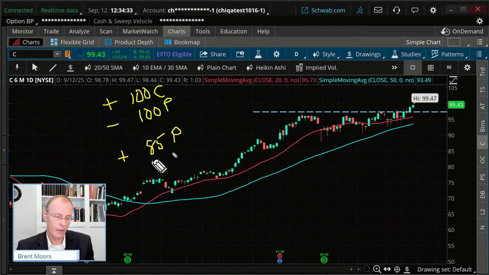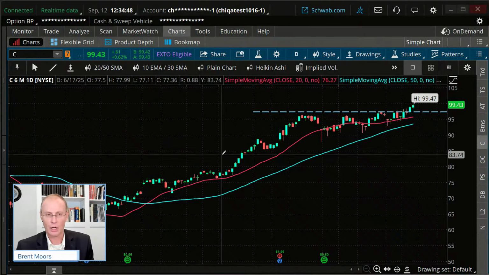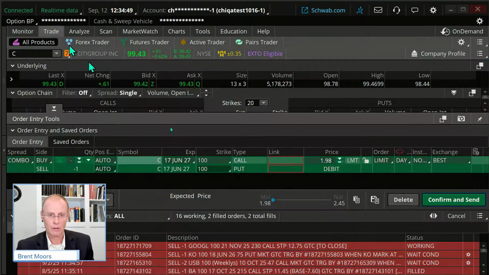Yeah, I could. The $85 put's going to be cheaper because it's a lower strike. And in fact, you don't even have to go out as far on this, as a means of trying to help protect the portfolio. Yes, absolutely, you could do that. So here's the trade right there.